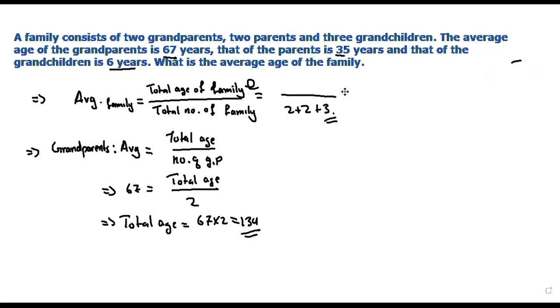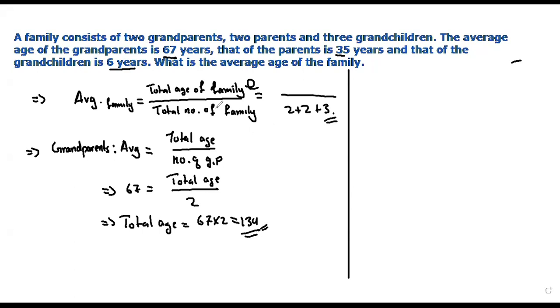Now similarly you have to do it for the parents and grandchildren. 134 is the sum of the ages of the two grandparents.